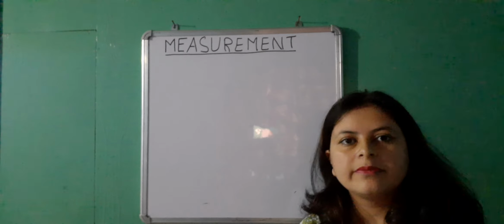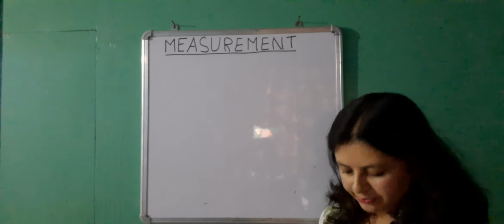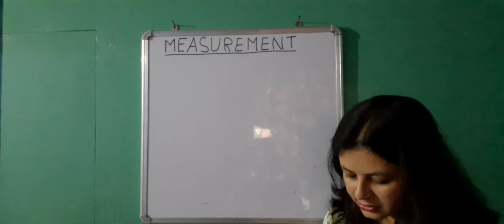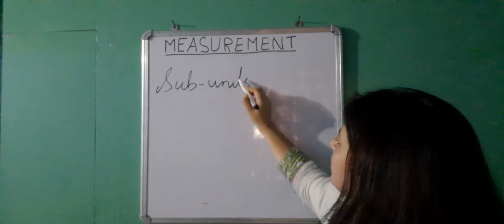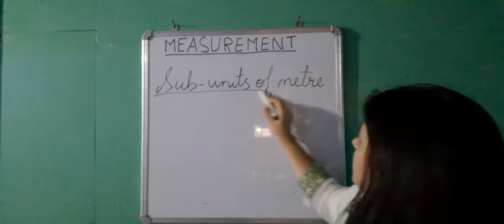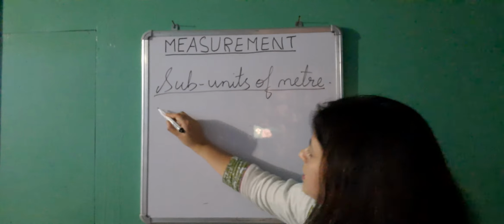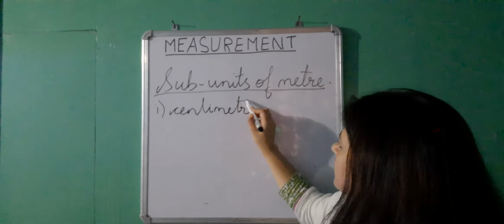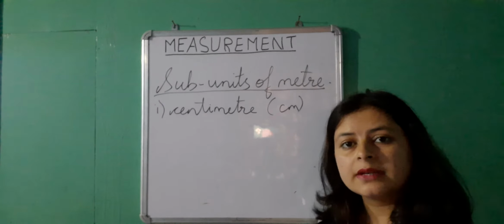Now, for all the measurements, if the measurement is very small or very big, we cannot take meter. So meter has got its own subunits and multiple units. So let's see what are the subunits of meter. If the measurement is small, we go for the subunits. The first one is centimeter. We all are familiar with the centimeter, which is 1/100th part of a meter.